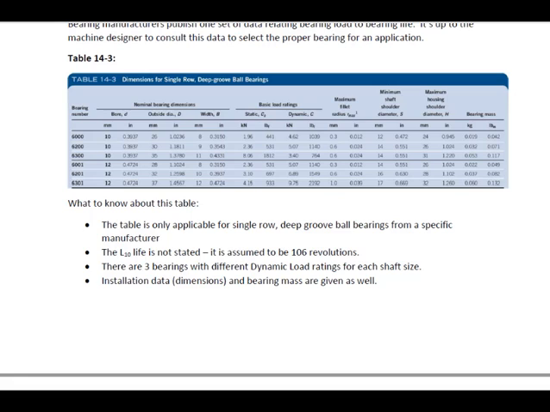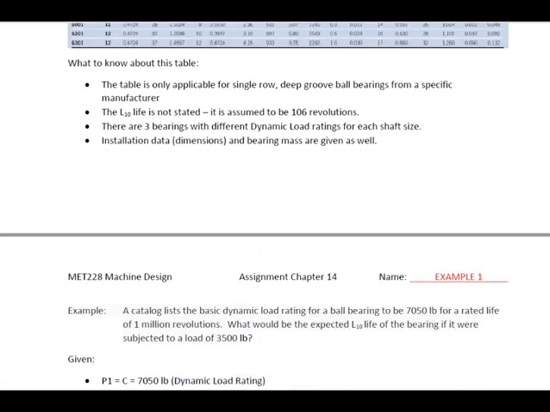Now, for each shaft size, there's typically 3 different bearings that have different dynamic load ratings. You can see this here. For 10 millimeter shaft size, we have 3 different ones, and for 12 millimeter shaft size, we have 3 different bearings, and those different bearings will have different load ratings. And then the installation data and bearing mass are given in this table as well. So now let's talk about our problem.